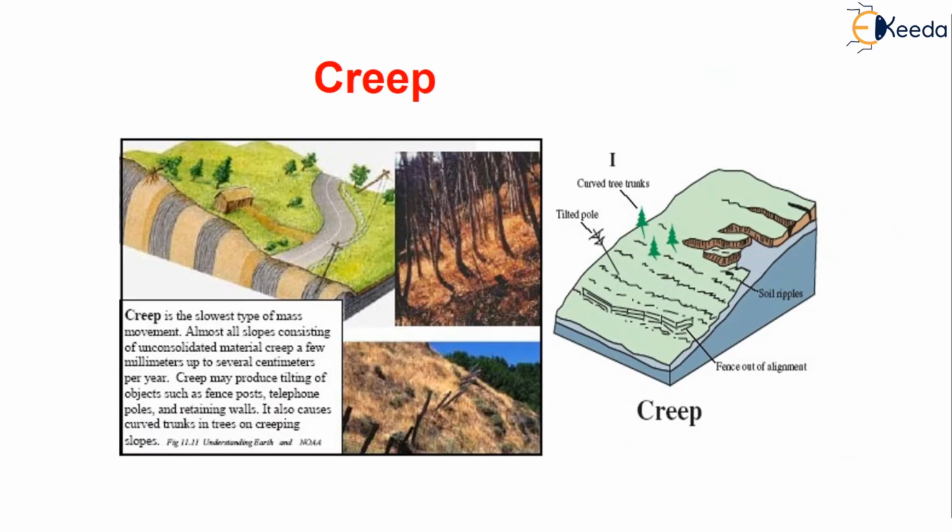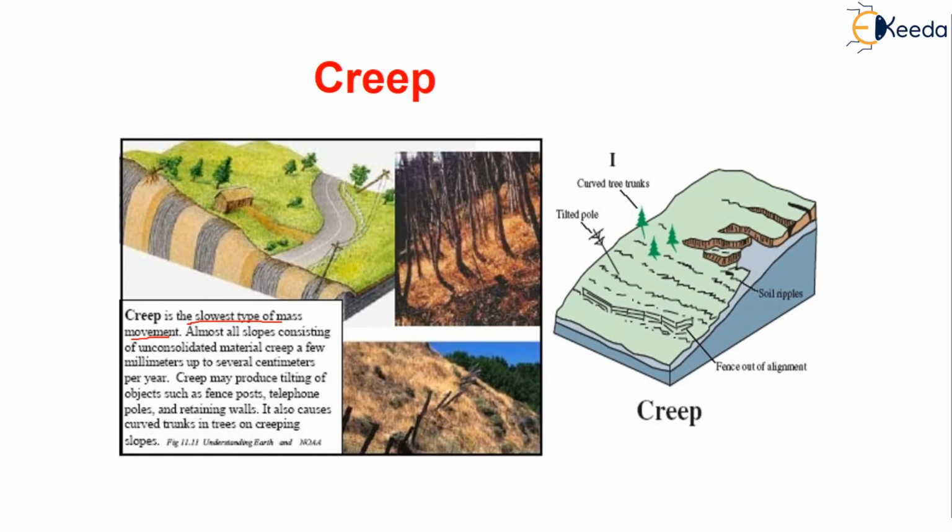So the other one is creep. What do you mean by creep? Creep is nothing but the slowest type of mass movement. It is a very slow movement of mass. Almost all the slopes consisting of unconsolidated materials will creep a few millimeters up to several centimeters per year. It is not even visible because the movement is very slow.